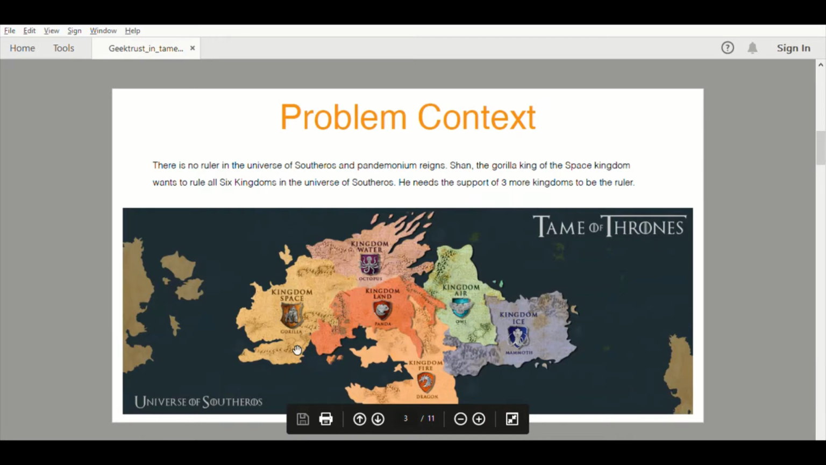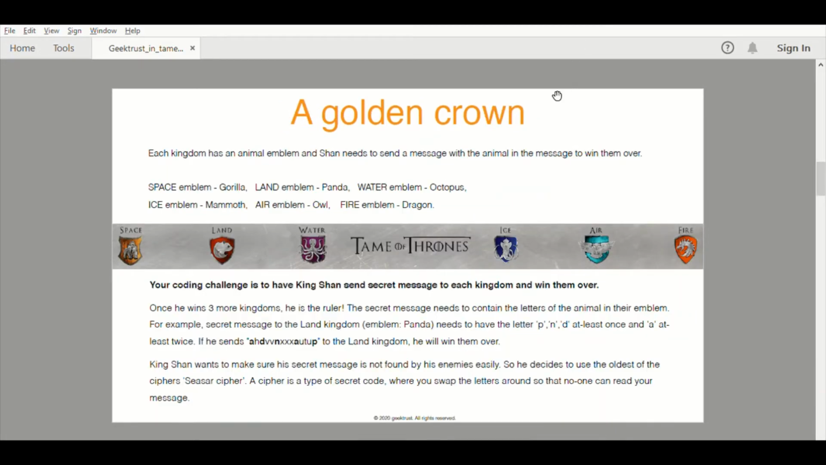The king of space wants to rule all the kingdoms. For him to rule all the kingdoms, he needs the support of 3 other kingdoms. To get the support of other kingdoms, King Shan has to send secret messages to them. One rule he has to follow: for example, if he is sending a message to Land Kingdom, the secret message should contain all the letters of the emblem of the Land Kingdom, which is Panda. Only then will he get the support of that king.